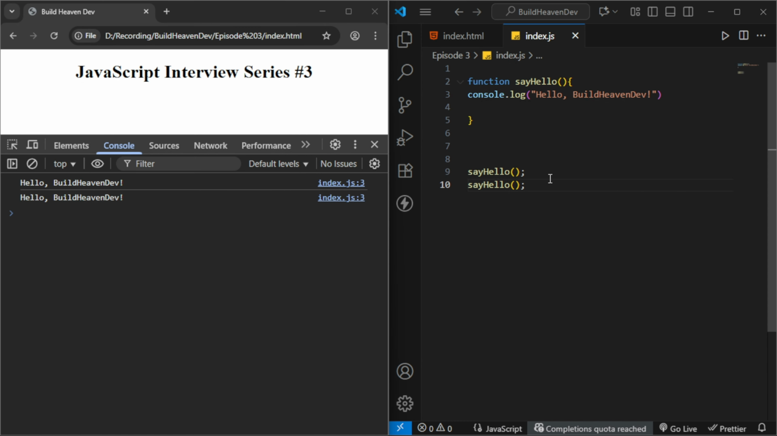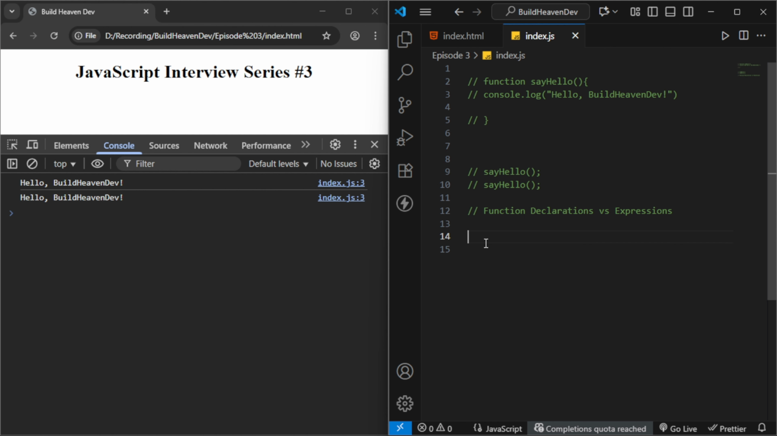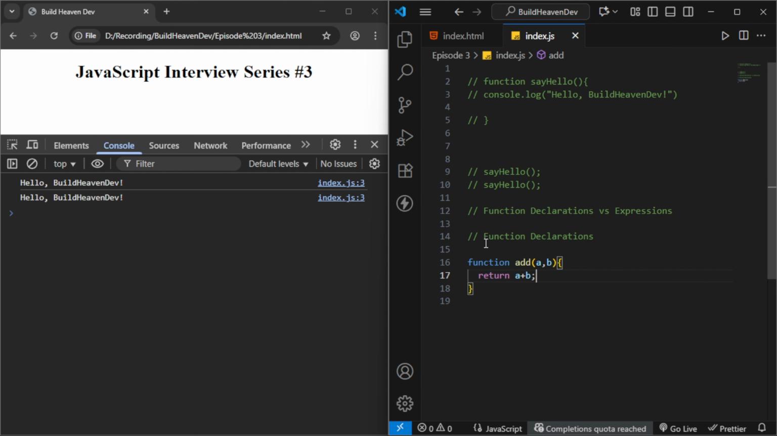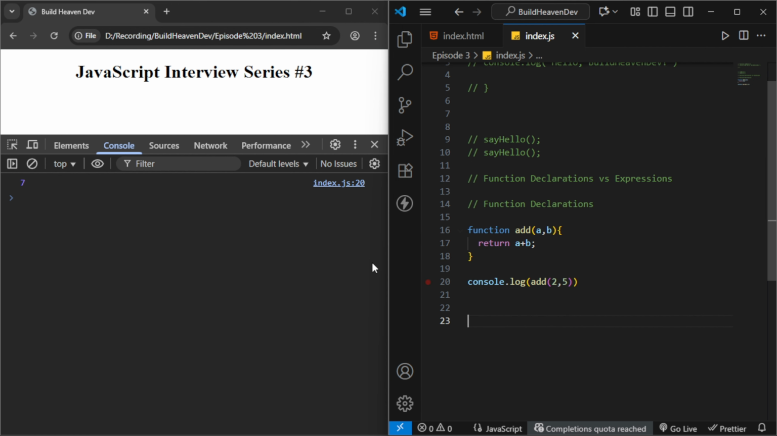Now we will comment this one out. We'll write them one by one and see the exact differentiation. First, we'll write the function declaration. We write function add(a, b), and we just want to add the two values, a plus b. We'll console.log add(2, 5). So what will be the answer? As you can see, the console printed 7.